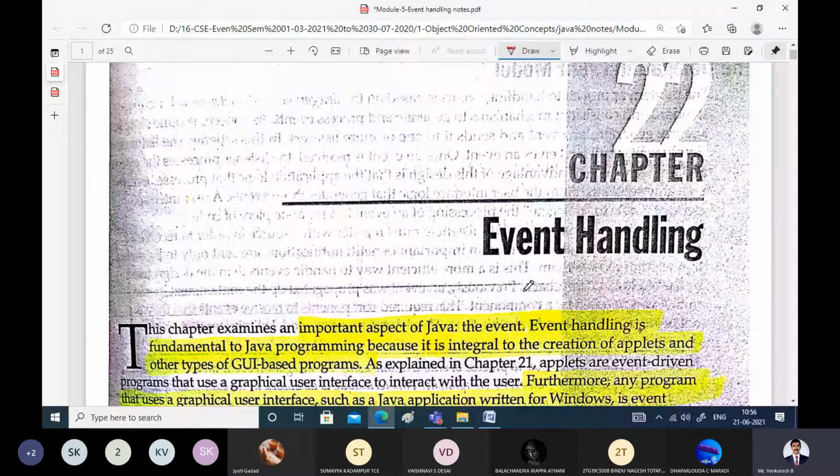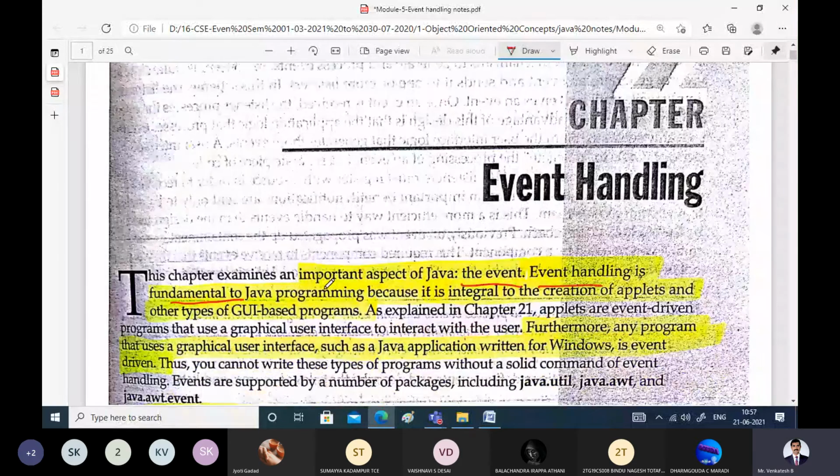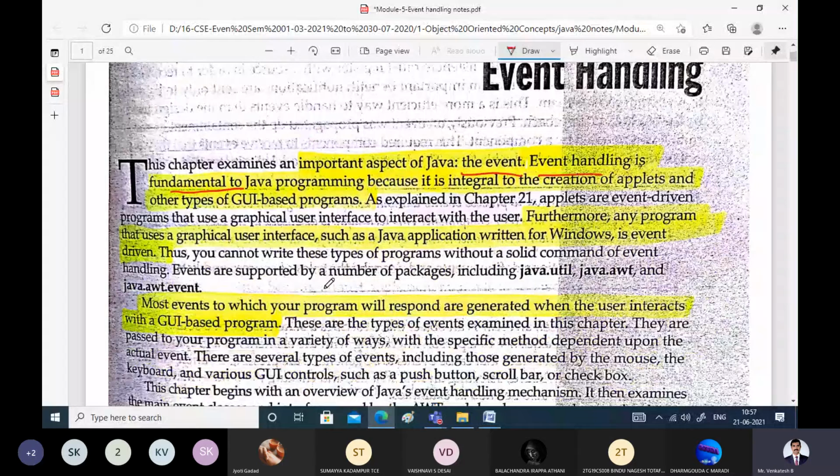Event handling is fundamental to all Java programming. Why? Because that is how we can talk to the program. Due to the generation of events only, we can interact with the program. And those events are basically studied in two ways: by using either applets or a graphical user interface. GUI indicates graphical user interface.